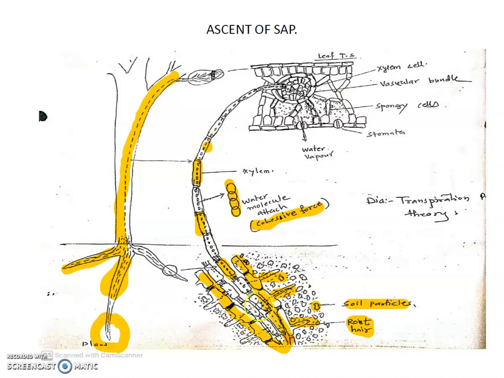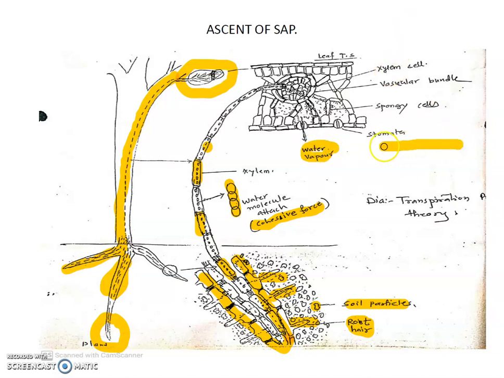Then water is available in the xylem vessels, and by which force is this water pulled? The force is created in the leaf. How is the force created in the leaf? In the leaf there are small pores called stomata, and through these pores water is converted into water vapor because of sunlight.